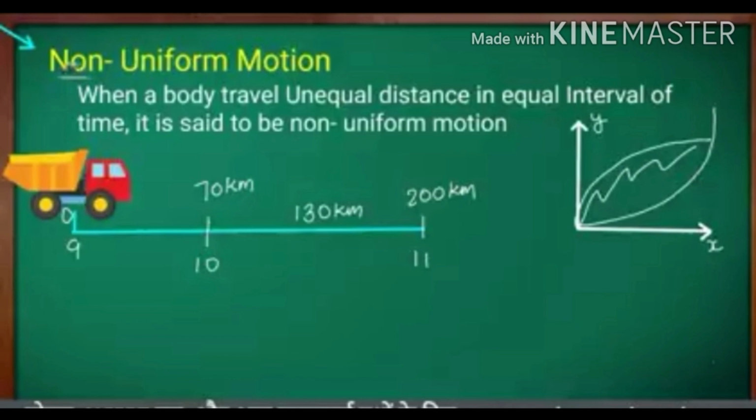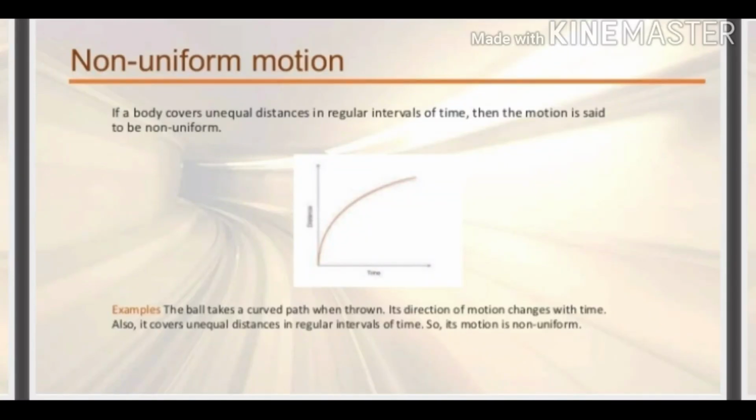Now we will see non-uniform motion. When a body travels unequal distance in equal intervals of time, then the motion is said to be non-uniform. For this example, a truck started at O, means at 9 o'clock it started, and at 10 o'clock it reaches 70 kilometers, and by 11 o'clock it travels 200 kilometers. Here the time interval is the same, but it is traveling unequal distance. So if you draw a graph for distance and time, then the shape of the graph is a curved line or a zigzag line. So any curved line or zigzag line graph represents that the motion is non-uniform.